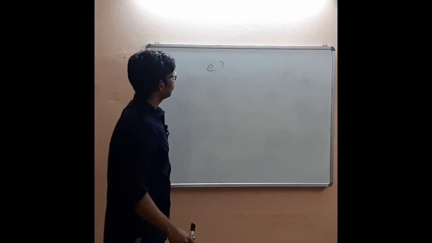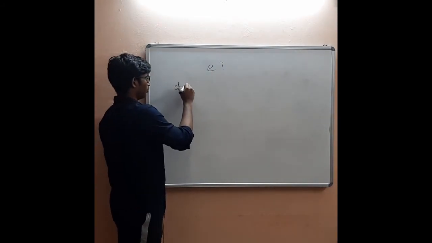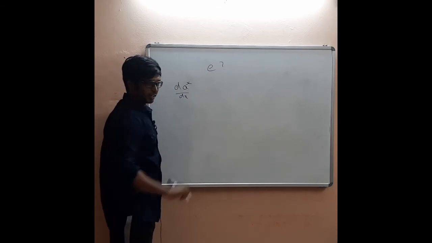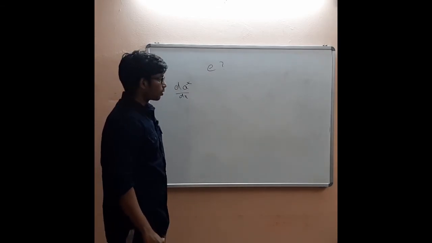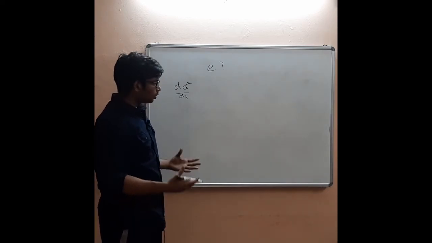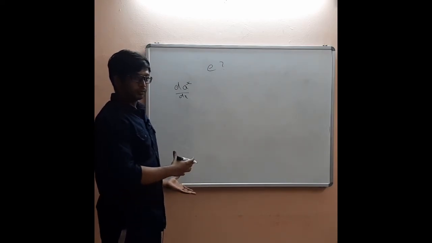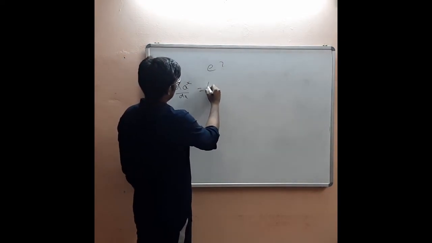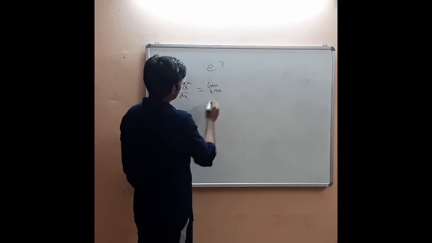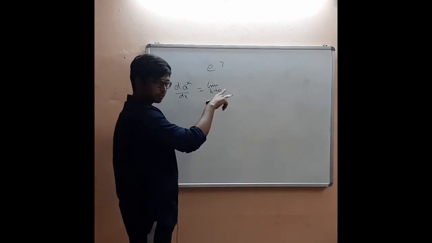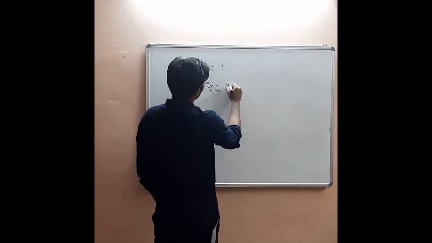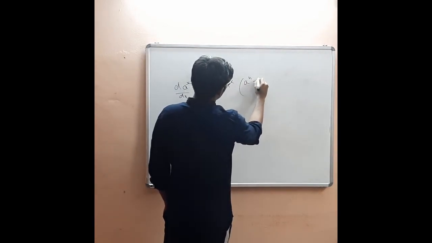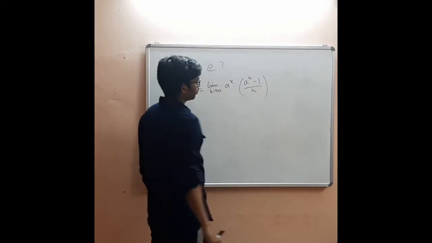Okay, and now we are going to talk about the derivative of a to the power x. And a can be any real number. Okay, so how are we going to do that? We are going to do it with the help of e. Let's see how we can do it. This is nothing but limit h tends to 0. You can do the calculation of a to the power x plus h. When you derive it, you will get a to the power x into a to the power h minus 1 divided by h. This is the term you will get.